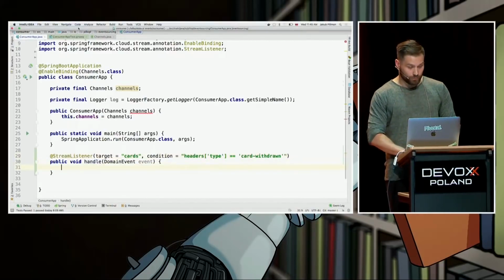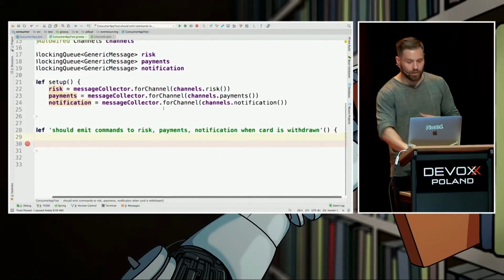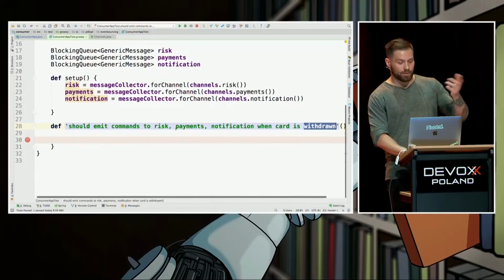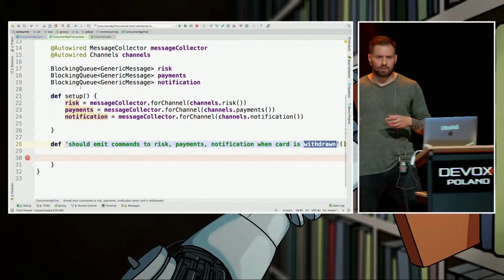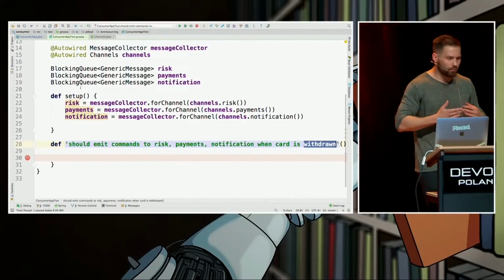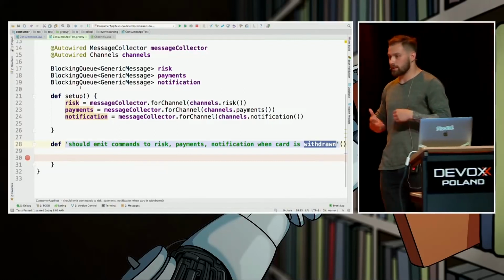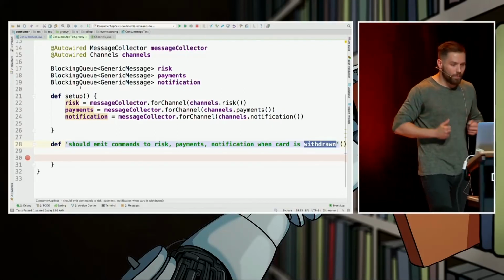What do we want here? First of all, we want to test it. So we want to test that each time we get something from the accounting side, we want 3 commands to be emitted. But during test phases, there is a fully blown integration test. We don't want to be dependent on the RabbitMQ instance or Kafka cluster running on our local machine. It's insane, right? We want our test to be independent.